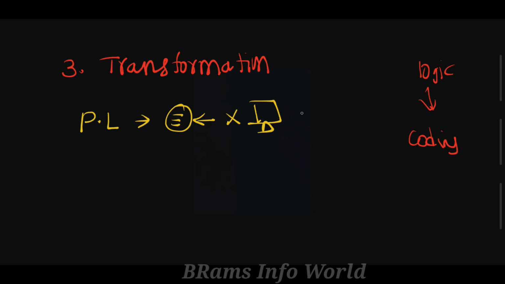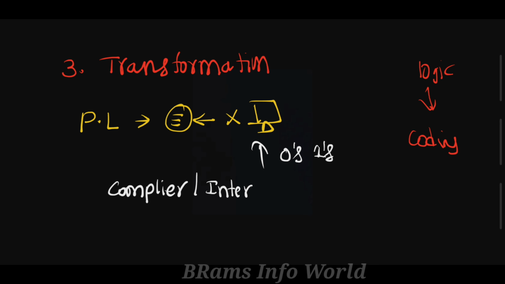The computer can understand only ones and zeros, that means binary level language. We need some kind of conversion. This conversion is done by a compiler or interpreter. We'll discuss compiler and interpreter later.